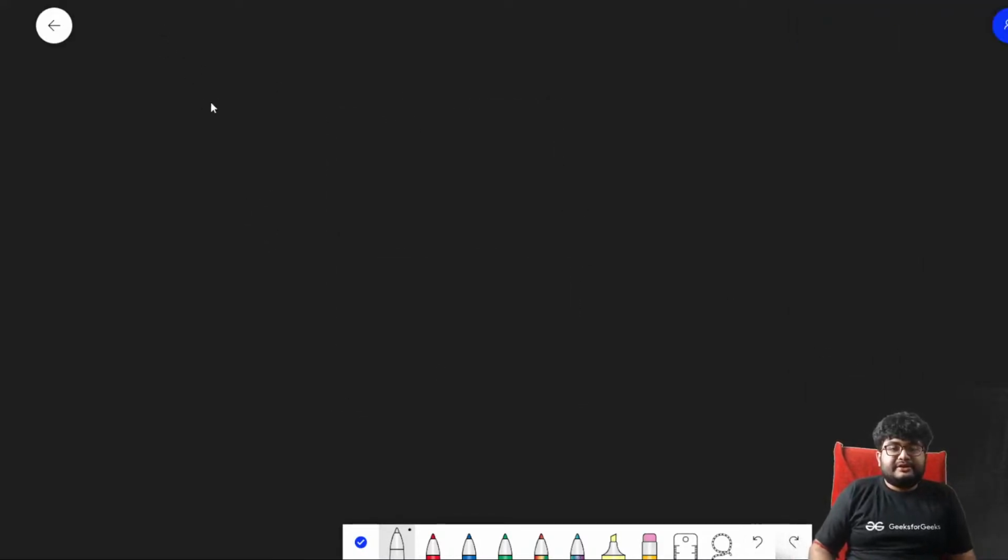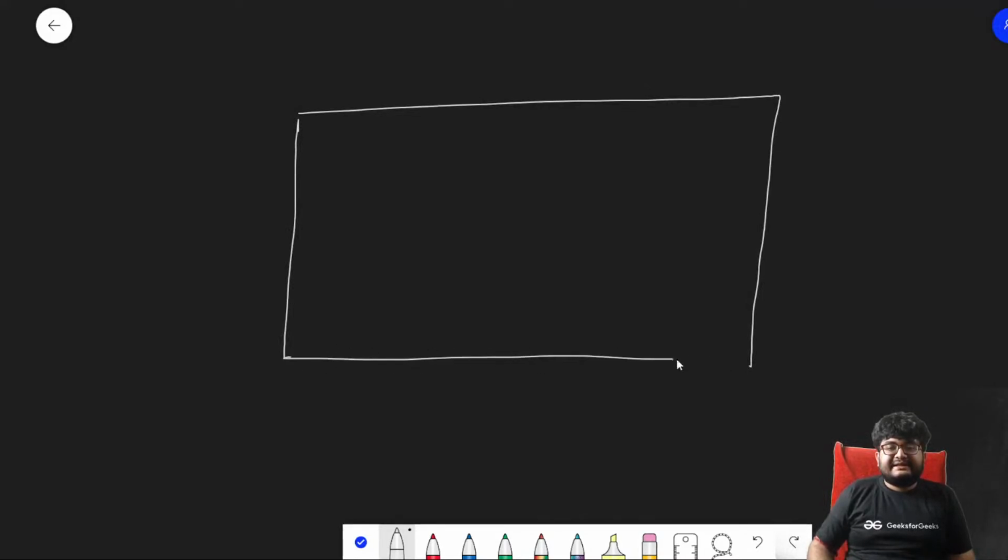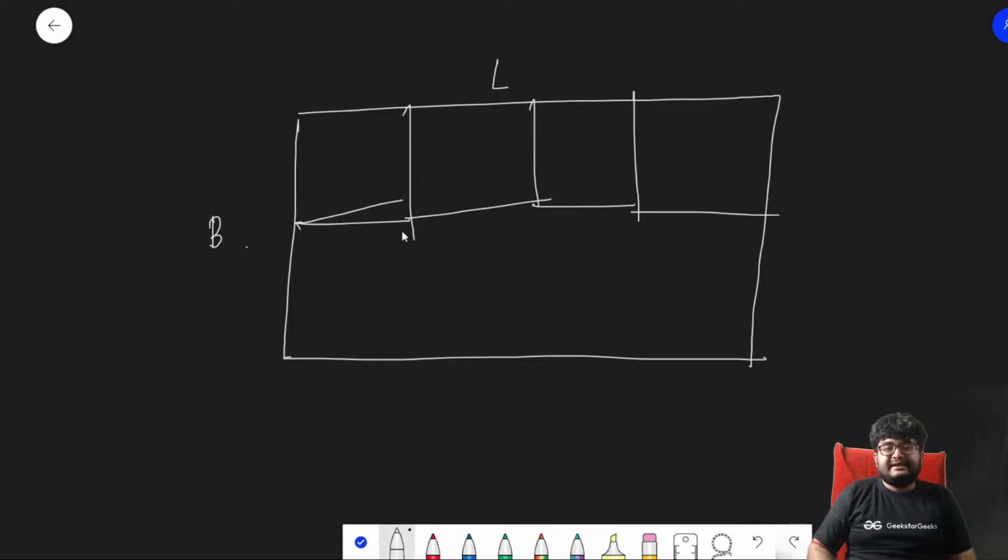Okay, so you are given a rectangle where the length is L and the breadth is B, right? You have to cut out squares. Now how will the squares fit in? First of all, let's think about this. The squares will always come like this, there will be multiple squares, and they will be something like this only, right?